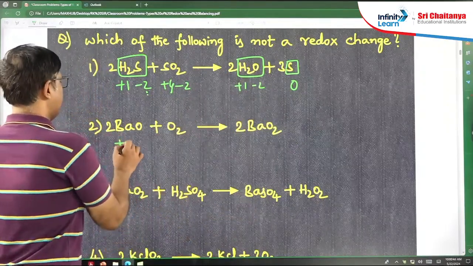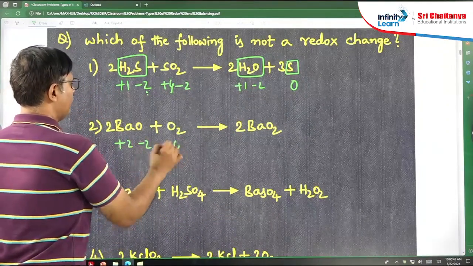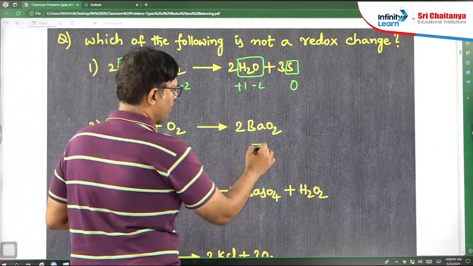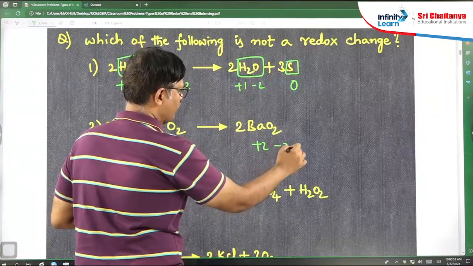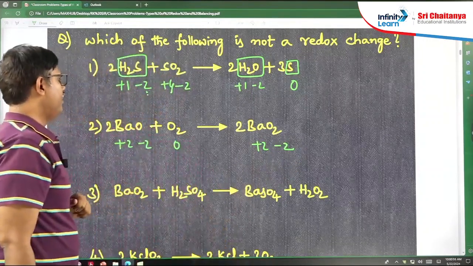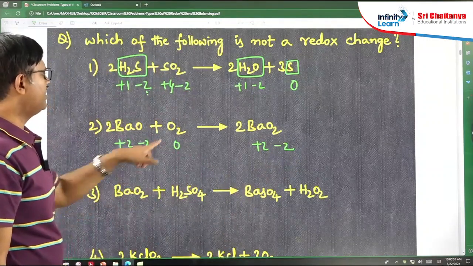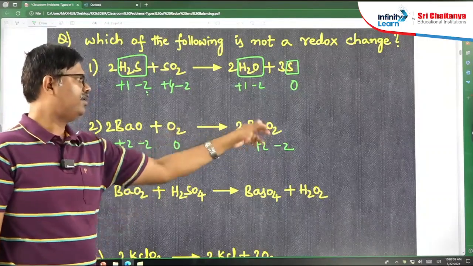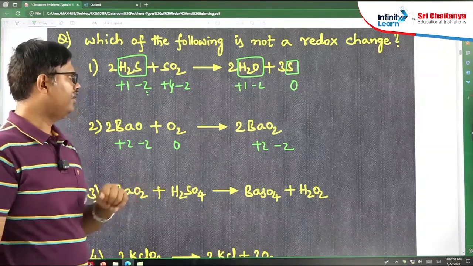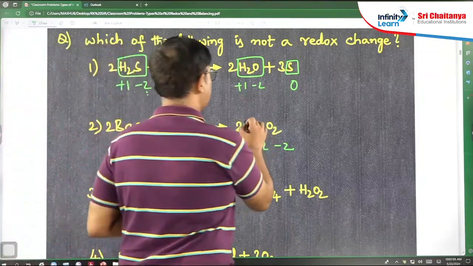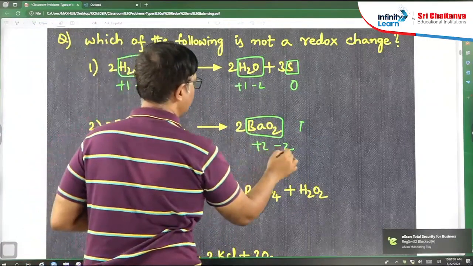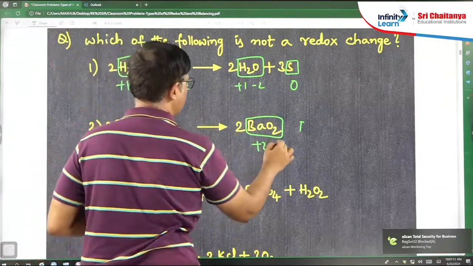Now if you look at the second one, barium +2, oxygen -2, elementary oxygen means 0, barium +2, oxygen -2. Now here oxygen is undergoing the change in oxidation state, from the 0 state. With barium +2, you will get oxygen -1 here.